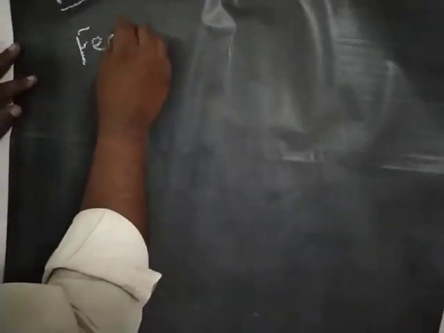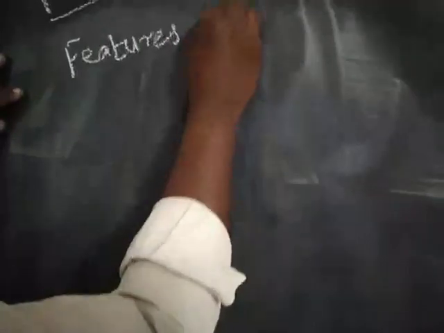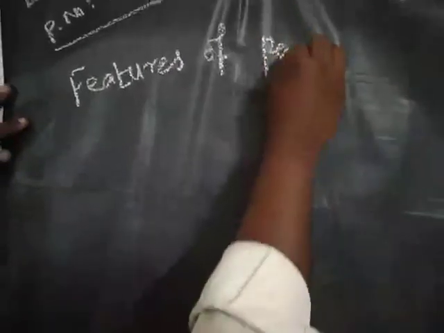Features of periods. What is meant by features? Advantages of periods.